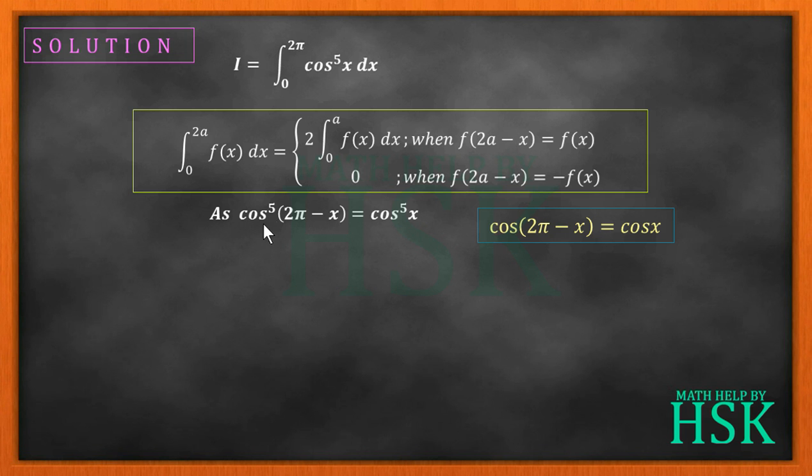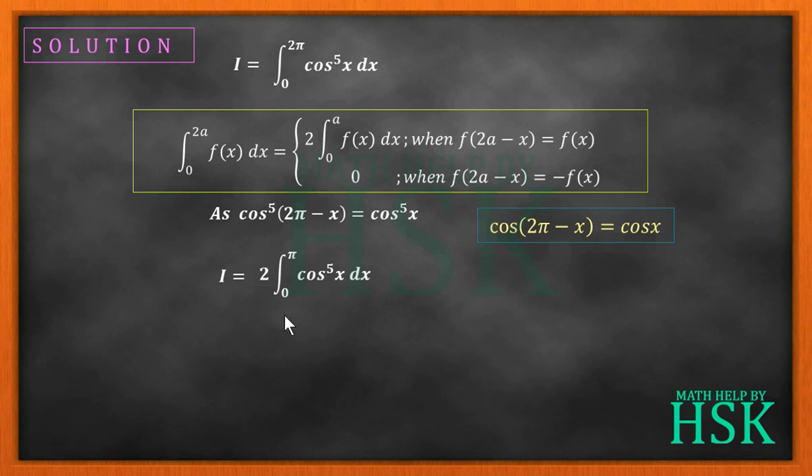So cos power 5 of (2 pi minus x) is equal to cos power 5 of x. So this gives f of 2a minus x is equal to f(x), and we can apply this property for this given integral. Therefore I can be written as twice the integral of cos power 5x dx from 0 to pi.